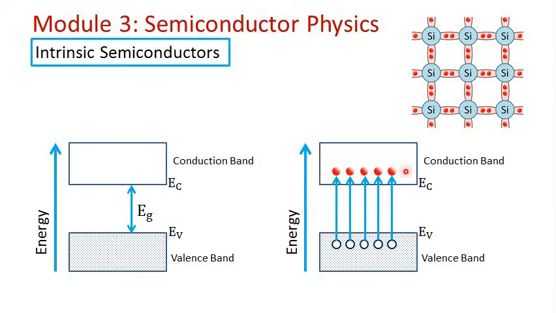These electrons in the conduction band will stay here for some time, and they will make a transition back to the valence band, because the electrons in the conduction band have higher energy and will not be stable. They will remain in the conduction band only for a short time, and then they will automatically make a transition to the valence band.